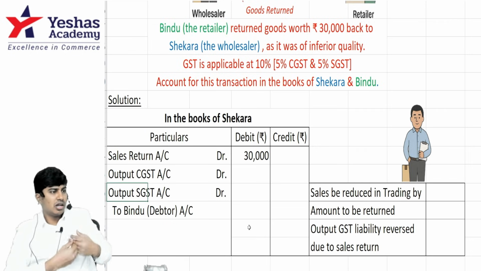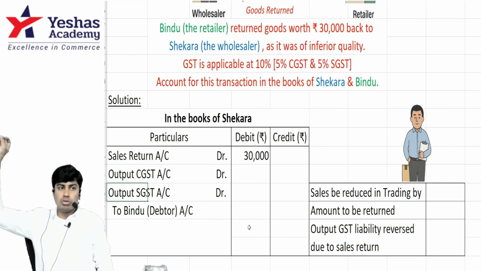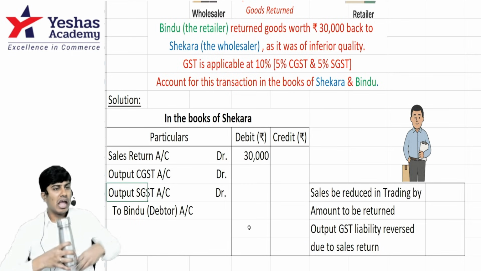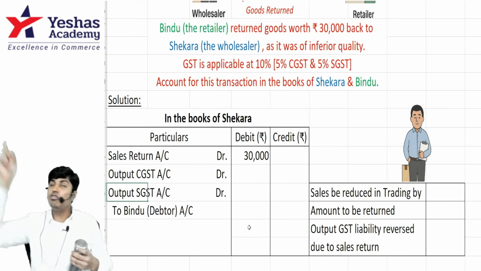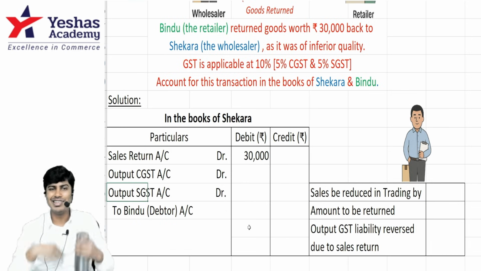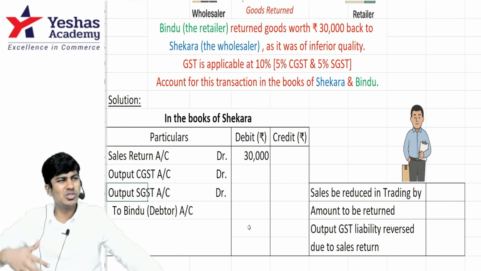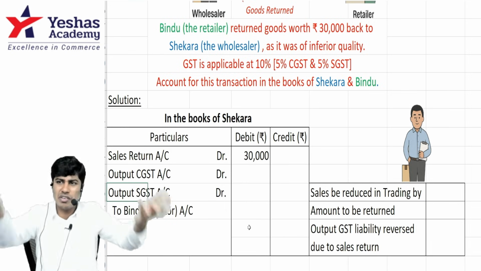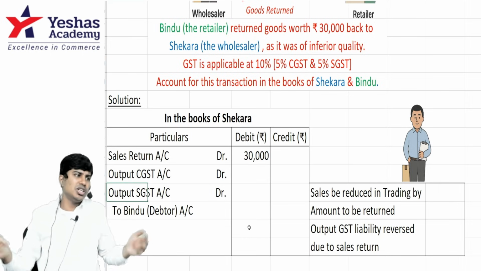She gave me cash. I kept some with me, and I'm paying some to the government. Before I pay to the government, if she returns the goods to me, I will return the money back to her. I don't have to pay GST to the government, right? It's not sales. When it is not sales, there is no goods, no service, so there is no goods and service tax, no GST payment.